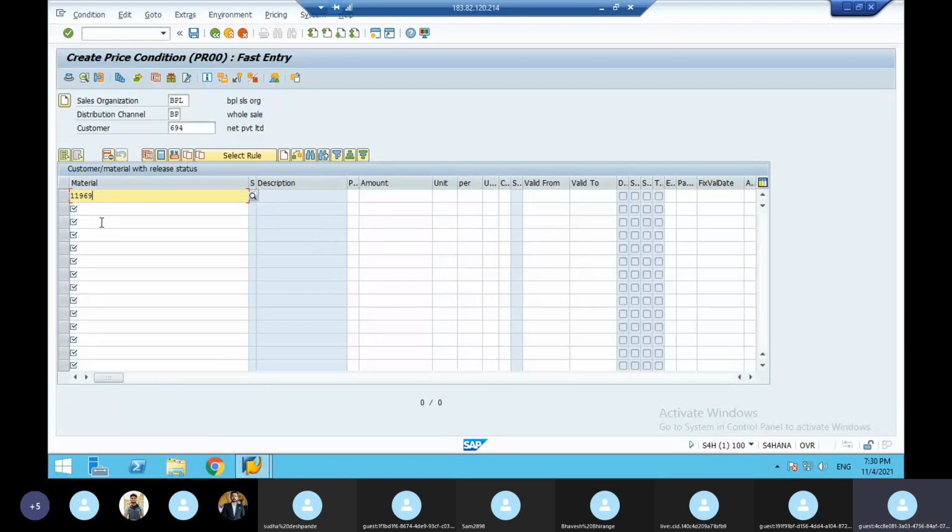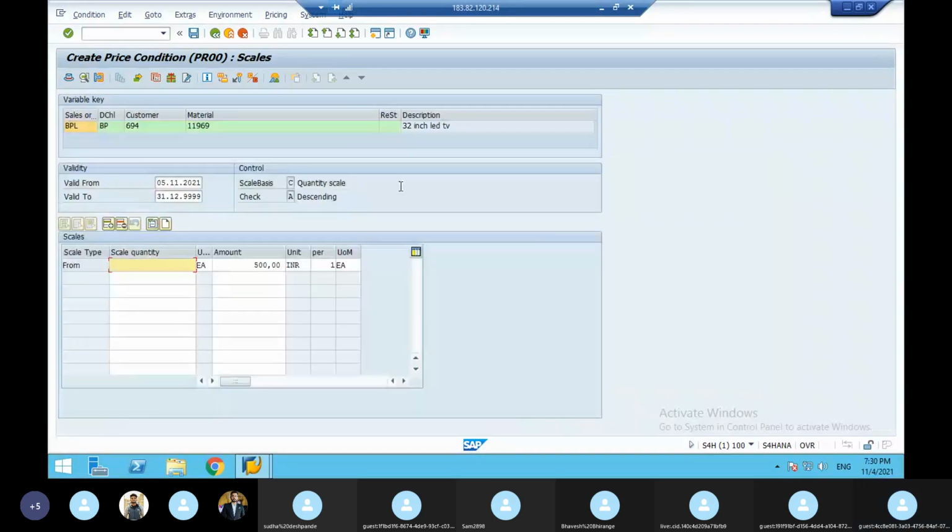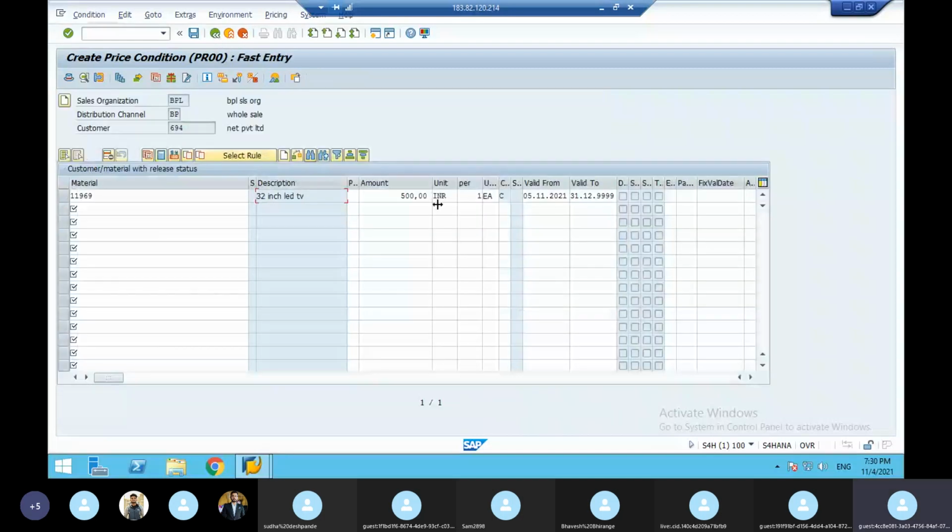So here amount say 500. Again unit INR. Press enter. So this is the price for this customer, the business partner I created, and for this material, the TV: 500 rupees, currency Indian rupees, INR. Just save it. That's all. This is called price master data. So now all this master data we have finished. Now we are going to do the inquiry, quotation, order, delivery and billing.